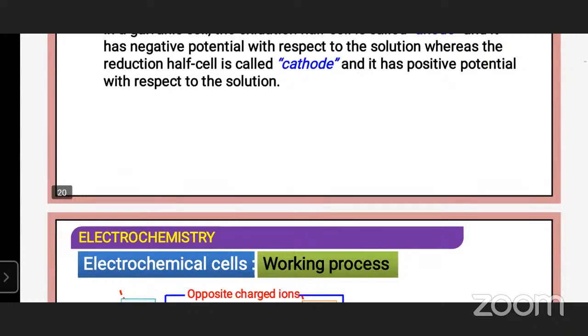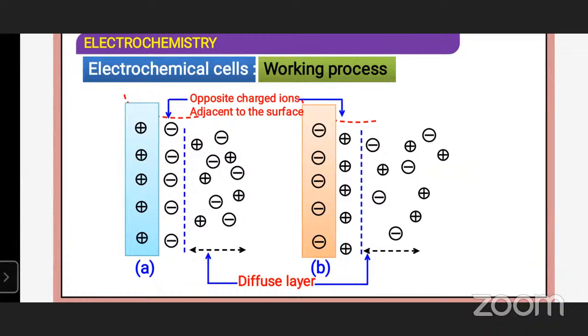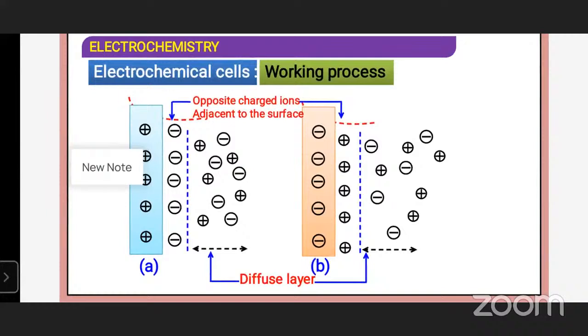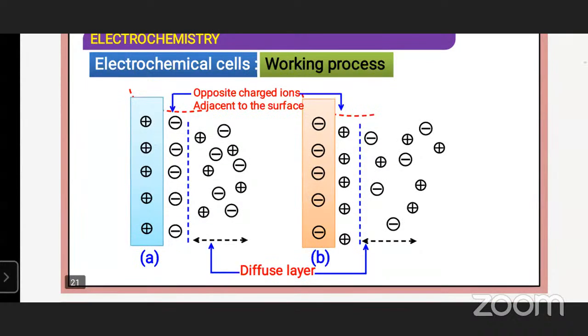See the diagram: oppositely charged ions lie adjacent to the surface in a diffuse layer, giving a potential difference between electrode and electrolyte solution, known as electrode potential. The exact potential difference at equilibrium depends on the nature of the metal, its ion, the concentration of the ion and temperature. According to present IUPAC conventions, half cell reactions are always written as reduction half reactions, and their potentials are represented by reduction potentials.